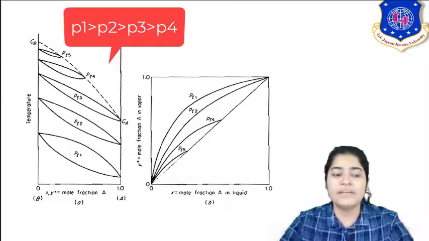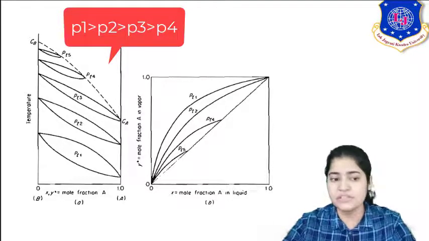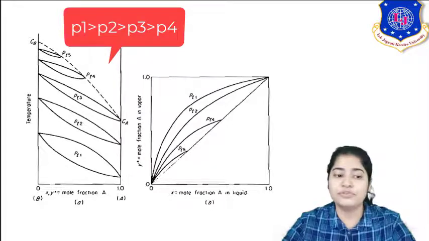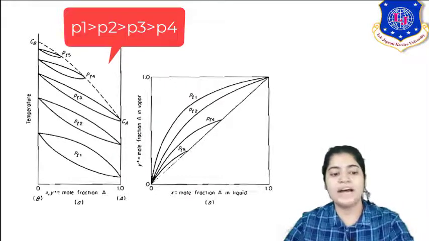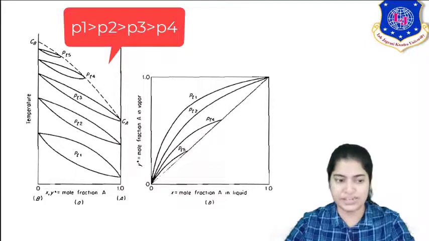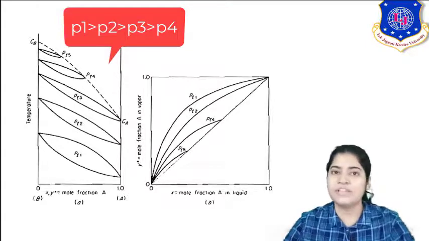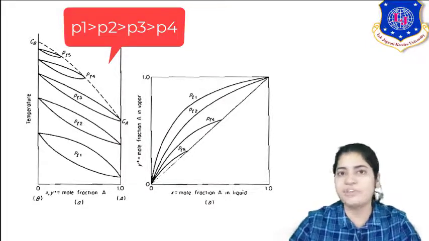Now look at PT4. What does PT4 show? PT4 shows that the gap between those two curves is so small. It means up to that mole fraction only, when you plot from PT4 to the bottom line in the mole fraction section, up to that mole fraction only liquid and vapor phase is there.